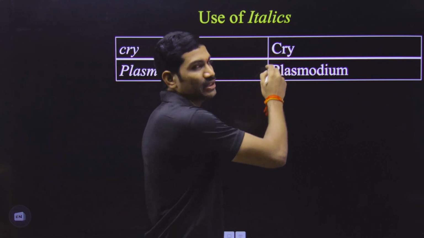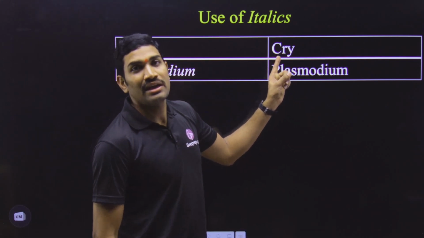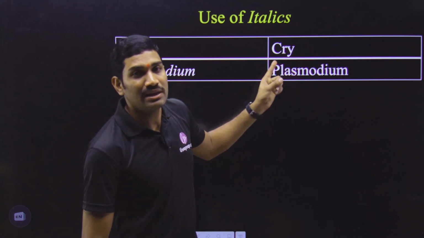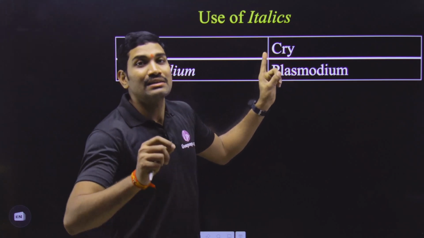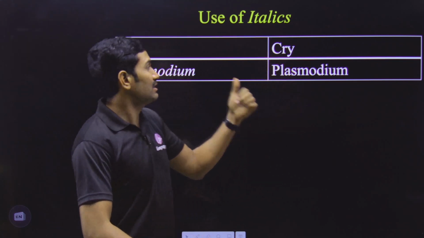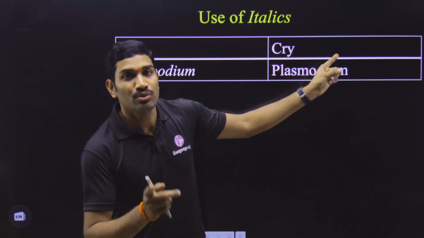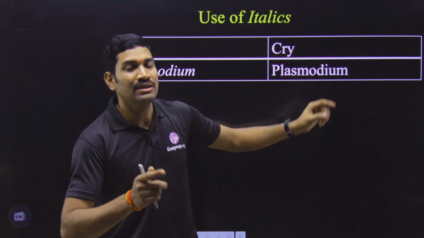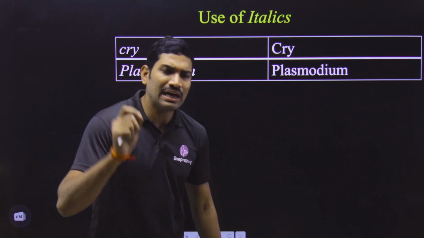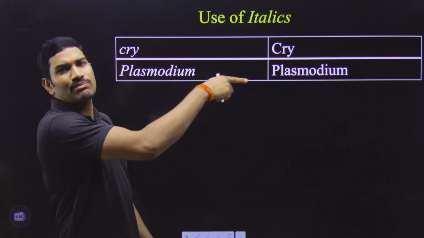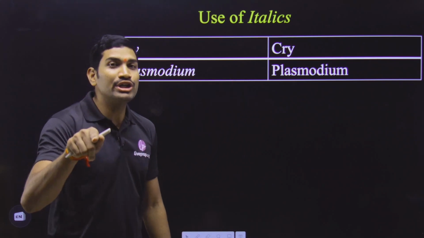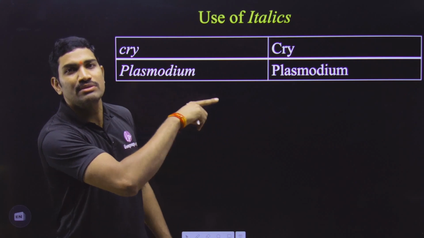Then what about this particular one? Not in italics and the first letter capital. This type of representation is used for saying that it is a protein. It is the gene, whereas it is a protein. That means there is a small difference here. Please remember, sometimes in the options deliberately they will give this type of differences, and you need to be able to understand what is the difference between these.